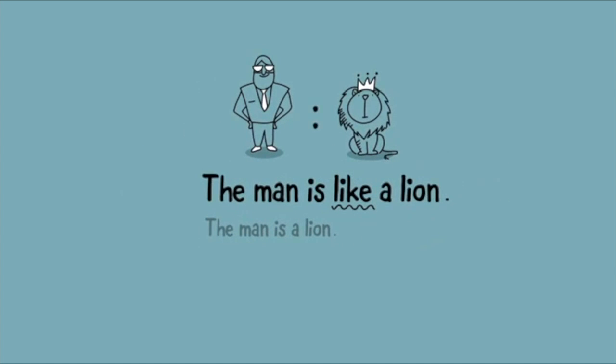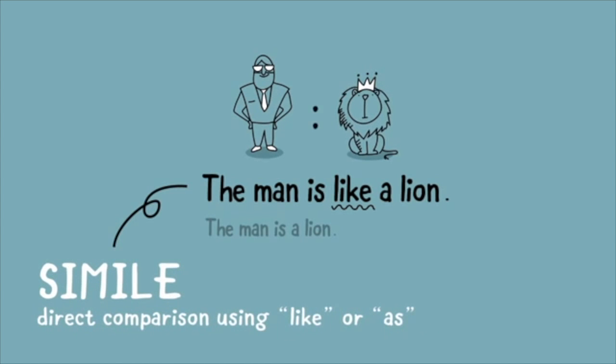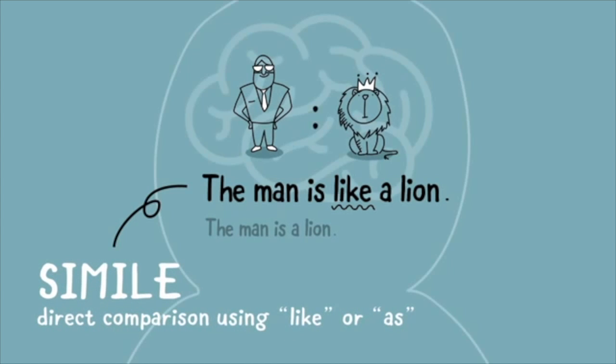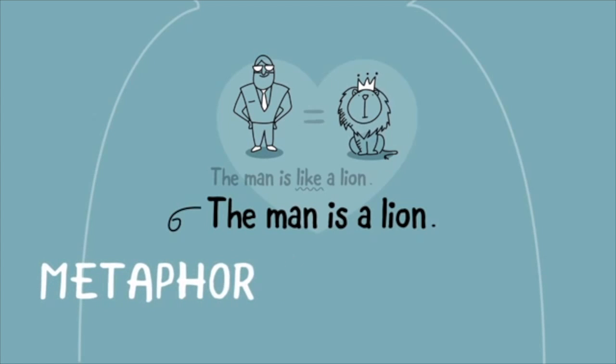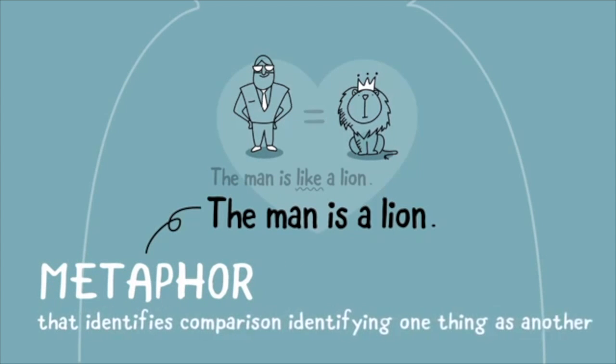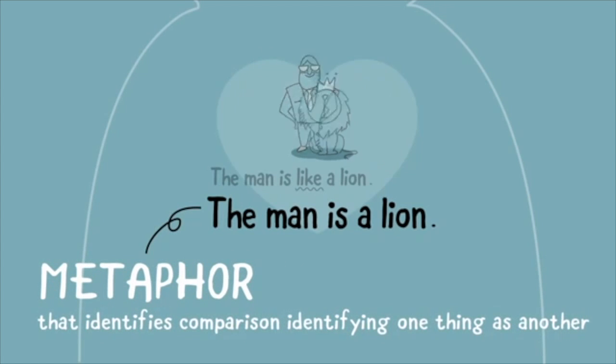The first sentence is a simile. In a simile, the reader mentally compares the two different things. The second sentence is a metaphor. In a metaphor, the reader feels the comparison between the two different things.